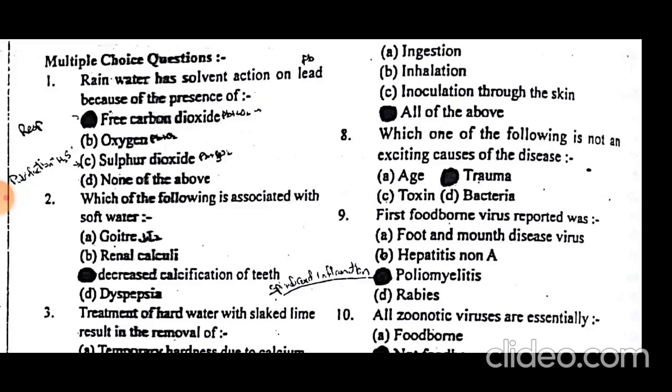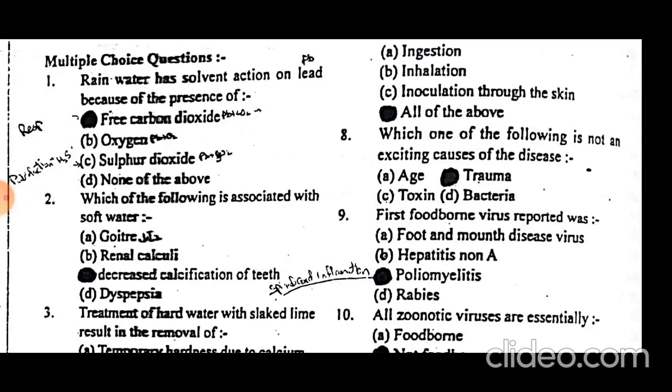Rainwater has solvent action on lead because of the presence of free carbon dioxide. Free carbon dioxide reacts with lead, or Pb, and the rainwater has solvent action on that lead because rainwater has carbon dioxide, free carbon dioxide, and this free carbon dioxide reacts with lead.